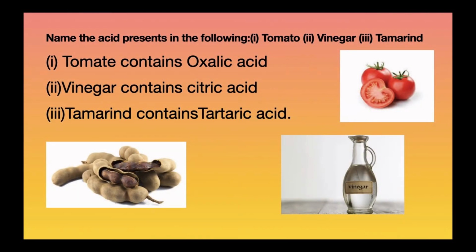Coming to the next question: name the acid present in the following: tomato, vinegar, tamarind. In the case of tomato, it is oxalic acid, we all know. Vinegar contains citric acid. In the case of tamarind, it contains tartaric acid. And this one you need to note, because tamarind is the most common question that comes in your examination.